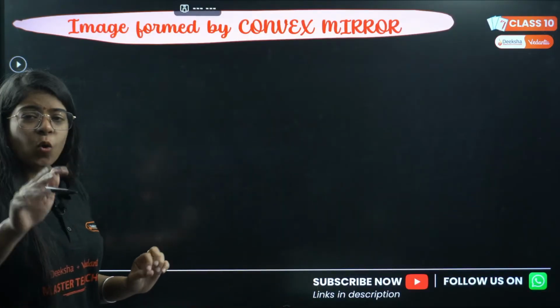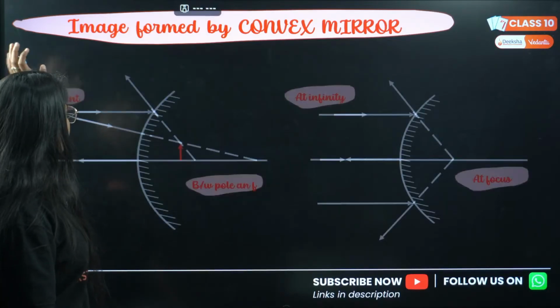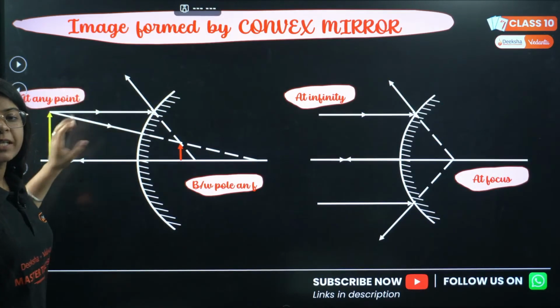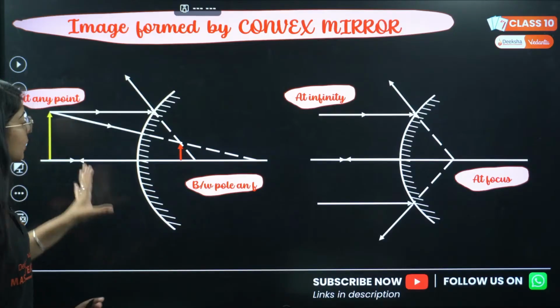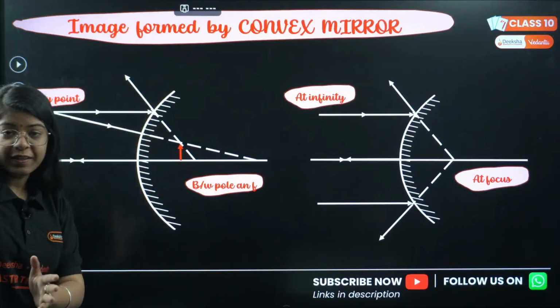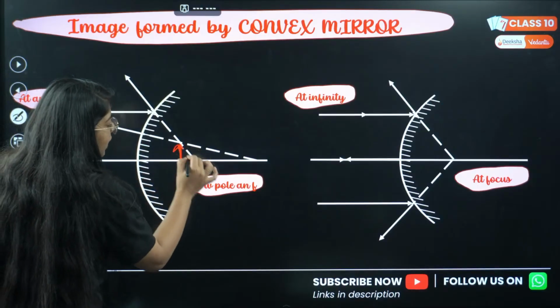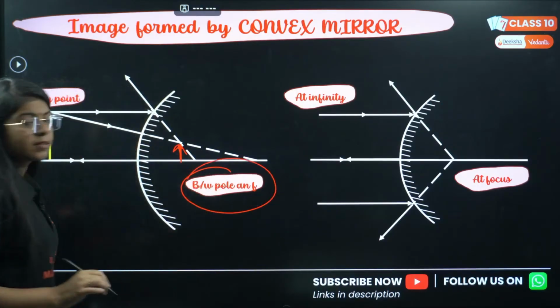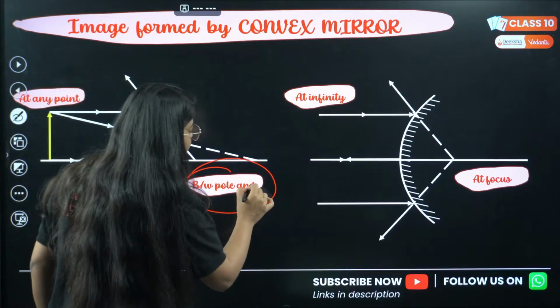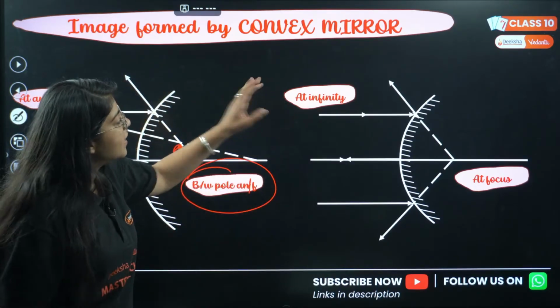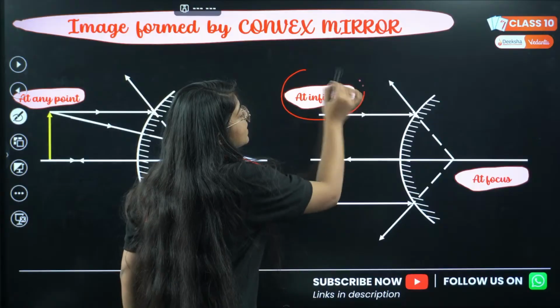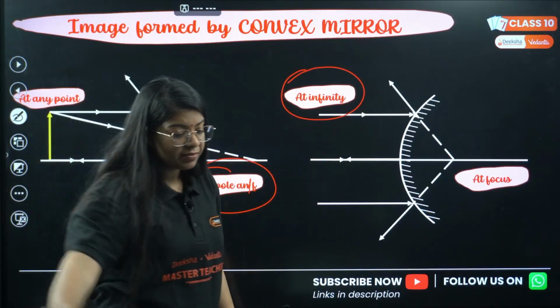This only has two cases. What are those two cases? First, the object is at any point between infinity and pole, so the image will be formed between pole and focus. The image will be between pole and focus. And the second case is when my object is at infinity, it is very, very far.